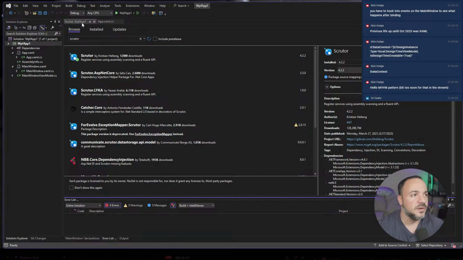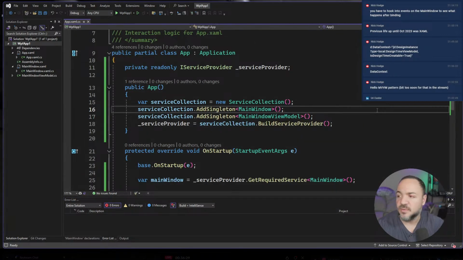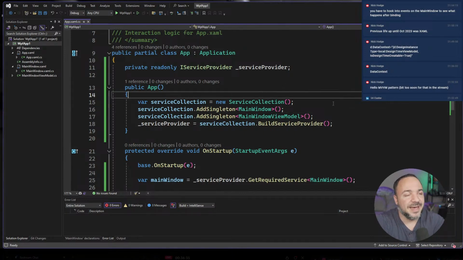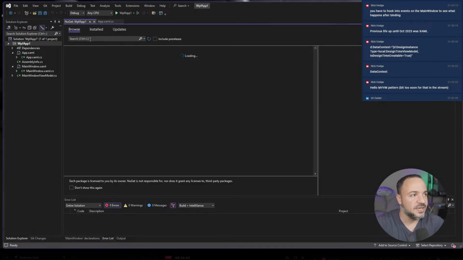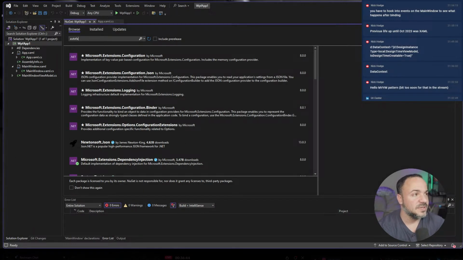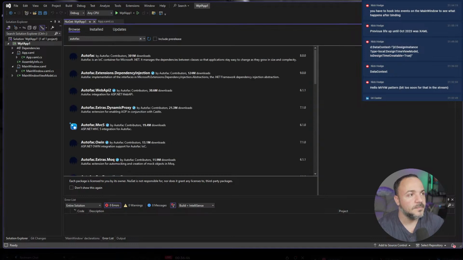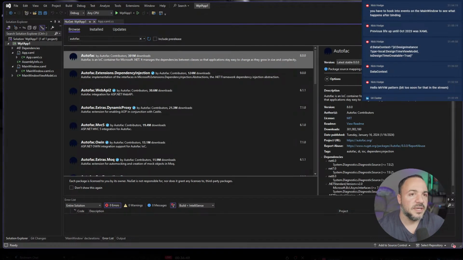And if you're wondering why, if you're saying, Nick, why the heck do you want to do assembly scanning? You don't even need it here. It's just because in Autofac, I like having modules. And I did say that I was going to show what I meant by that. So let me get Autofac installed. We'll take it away later, but just so I have something to compare to. Okay, we'll get this installed.